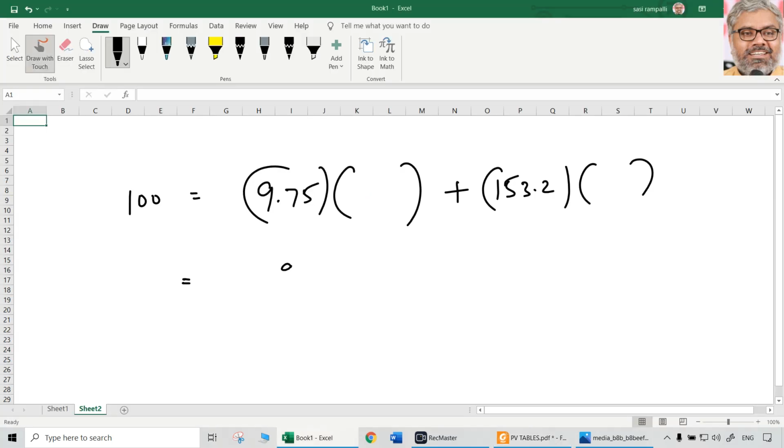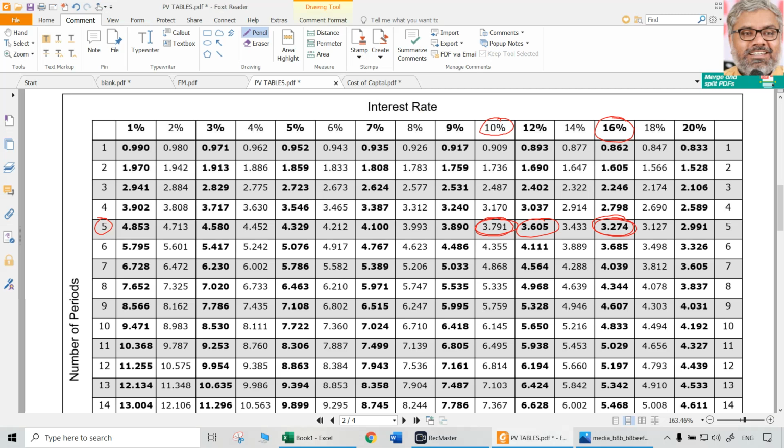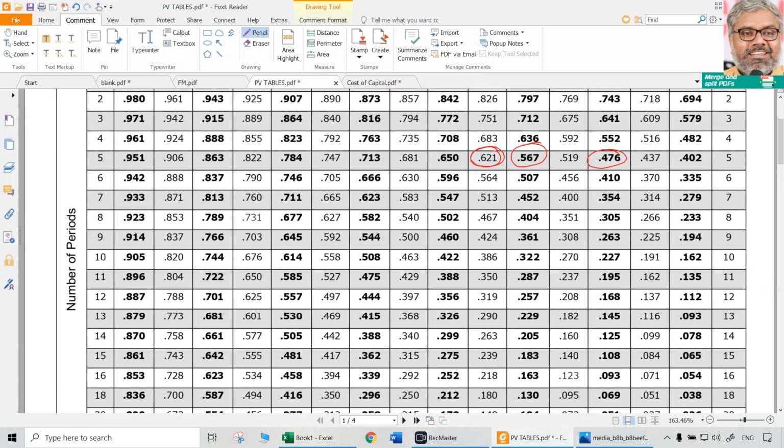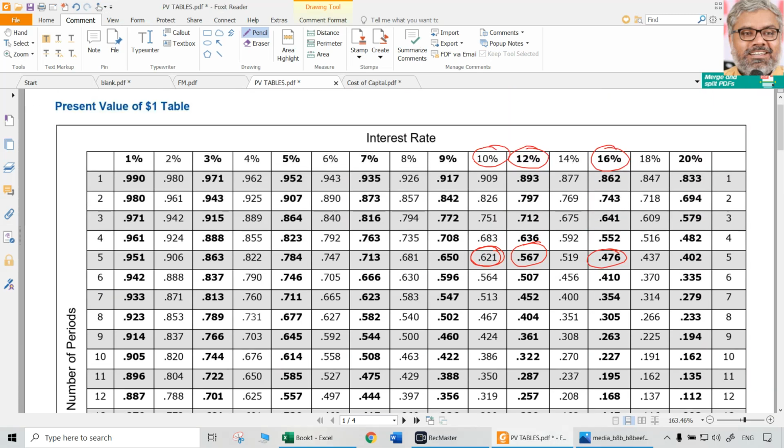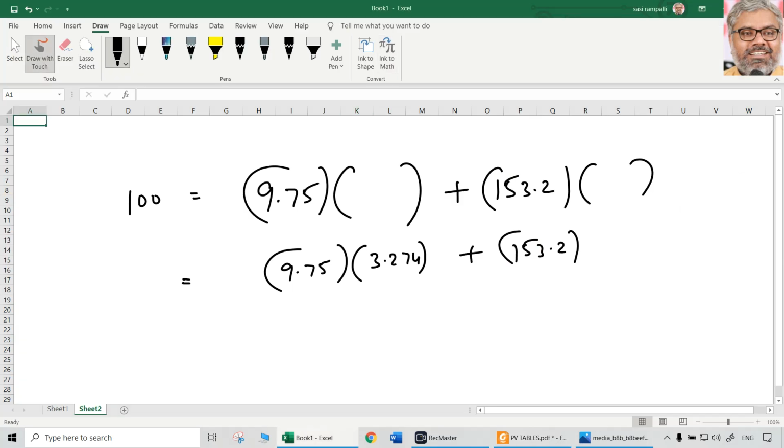So 9.75 multiplied with 3.274 plus 153.2 multiplied with the PVIF at 16% for 5 years, 0.476. How much will that be?